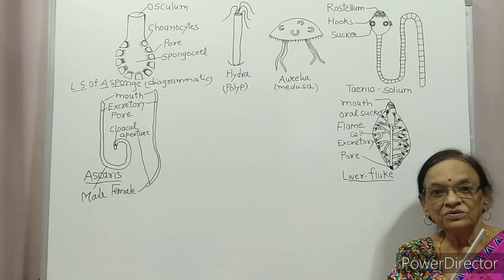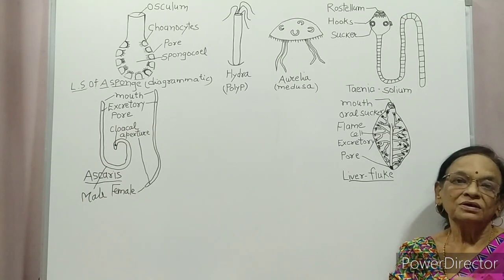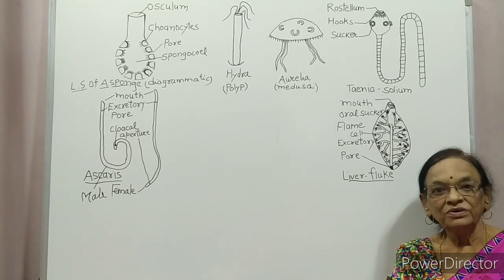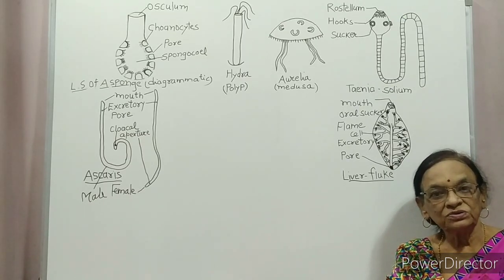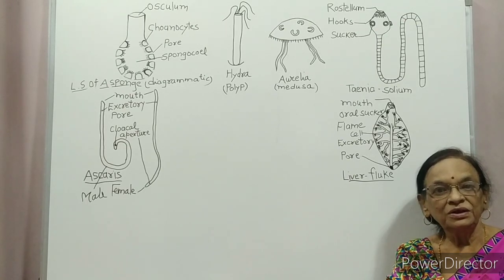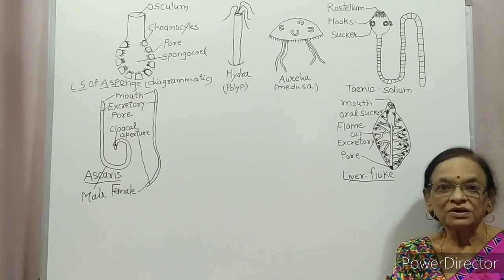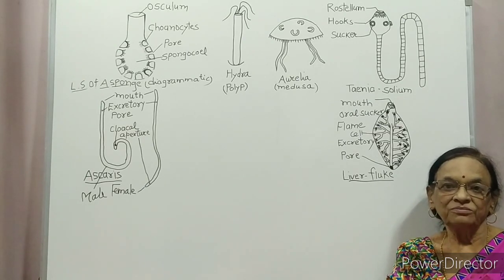What is extracellular? In humans, digestion is extracellular. Whatever we eat goes to the alimentary canal, passes through esophagus, stomach, and intestine.